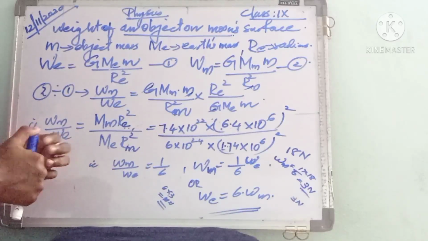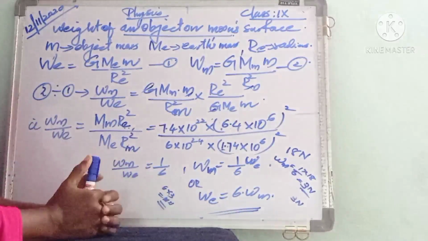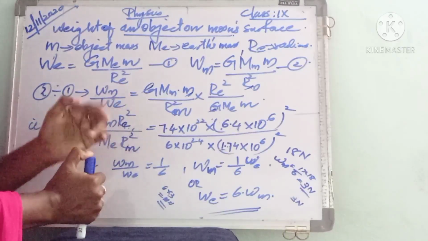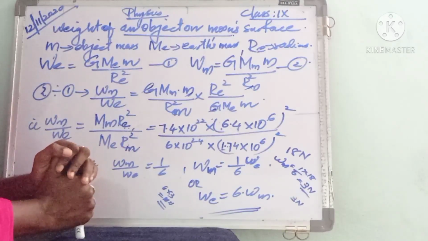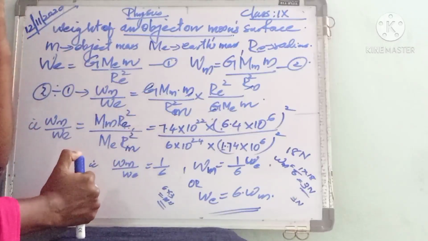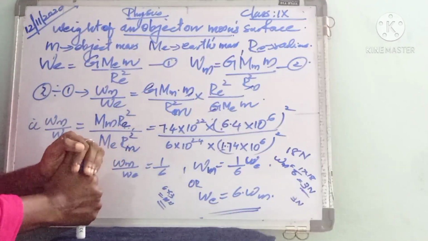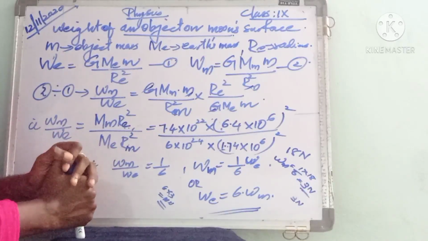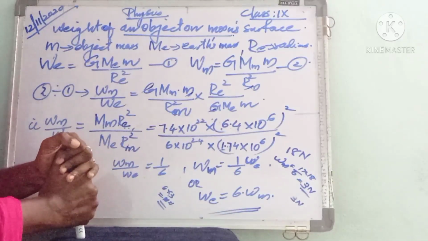Isn't it? So we can say the weight of an object on earth is 6 times greater than its weight on moon. That is actually the relationship between the weight of an object on moon and the weight of an object on earth. That is Wm by W is equal to 1 by 6.